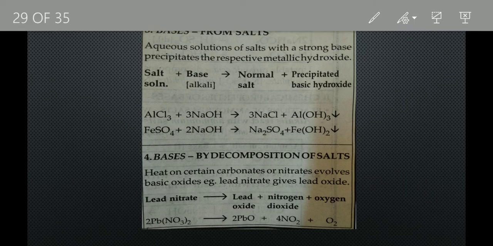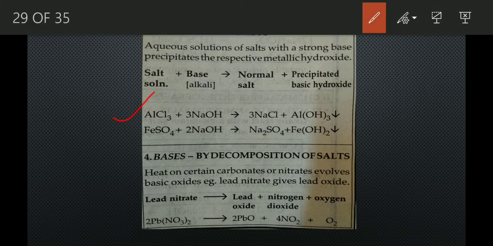Next is, bases are produced from salts like aluminium chloride, AlCl3 is a salt, FeSO4, ferrous sulfate is a salt. Now, when this salt solution reacts with an alkali like sodium hydroxide, then they produce a normal salt and also precipitate a basic hydroxide. So, when aluminium chloride reacts with sodium hydroxide, it produces a normal salt, NaCl, but at the same time, it precipitates a basic hydroxide, aluminium hydroxide, which is a base. From ferrous sulfate, ferrous hydroxide, Fe(OH)2 can be produced.